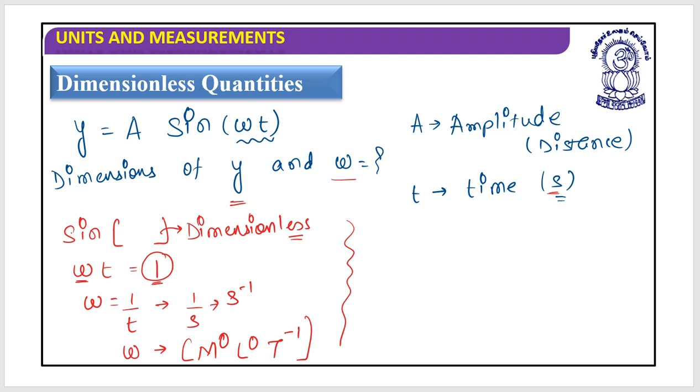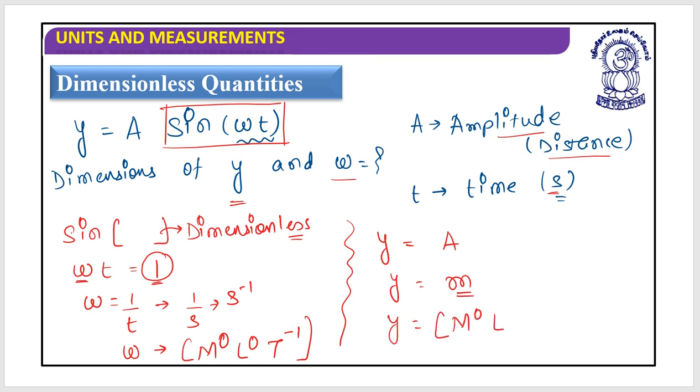I know that this sine omega t is dimensionless, as it is a property of trigonometric ratios that all trigonometric ratios will be dimensionless. So I simply write y is equal to a. What is a? It is amplitude, which is measured in the category of distance. So even y would be somehow meters. So dimensionally it is m0 l1 t0. Is it clear? Yes.